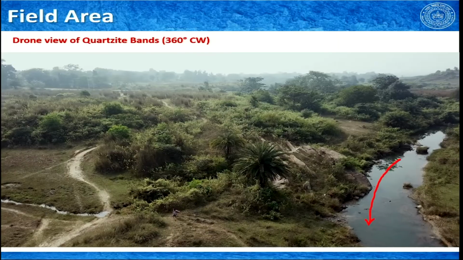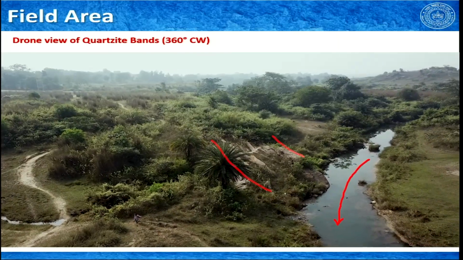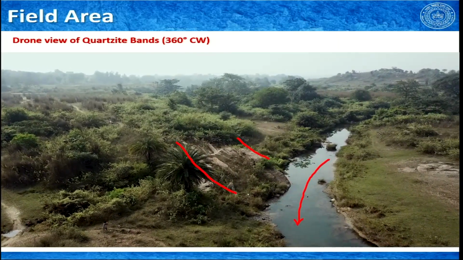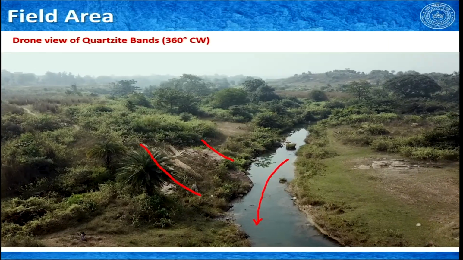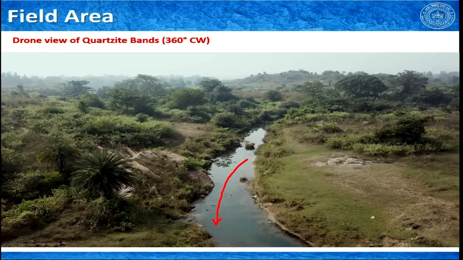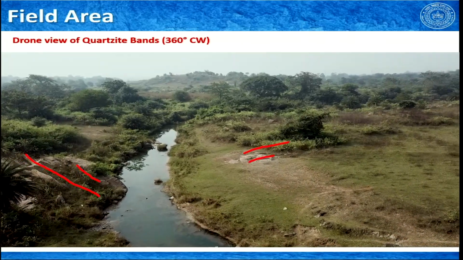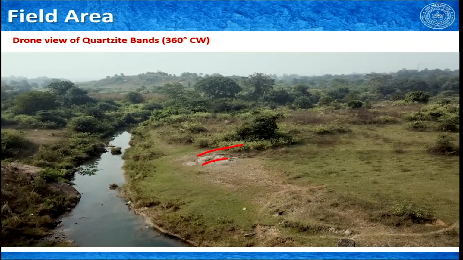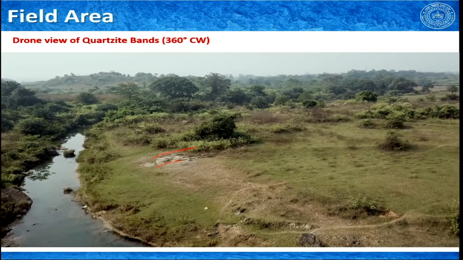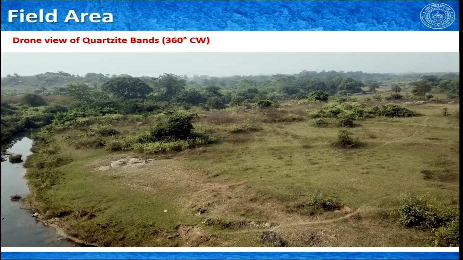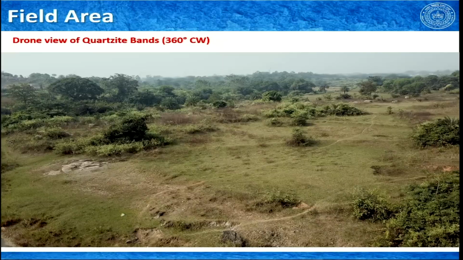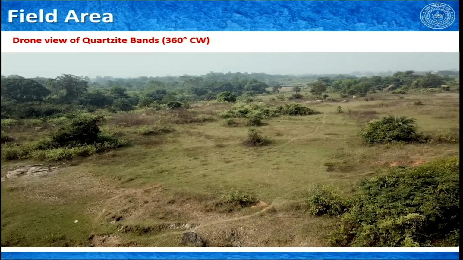This is Lokjharia Nala, and this is the second quartzite band. You can see it is here, and then suddenly it started from here. So, there must be something in between along which the river is flowing, and we will be seeing what this is. You can see this second quartzite band is going along this way.